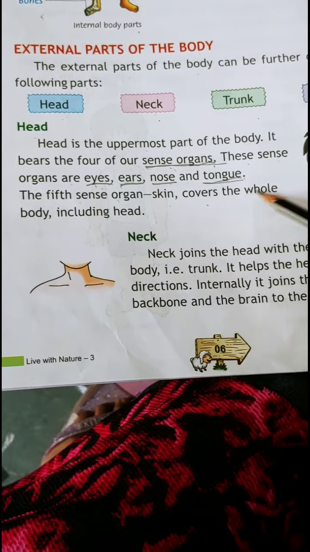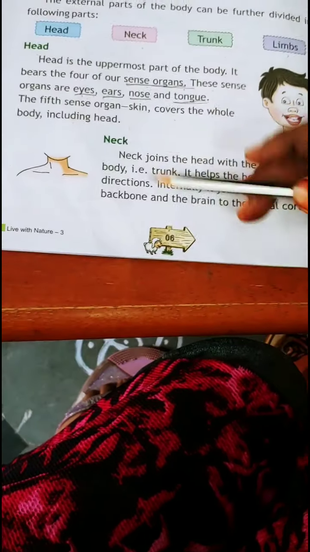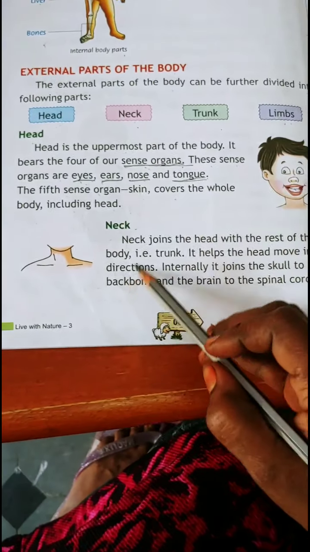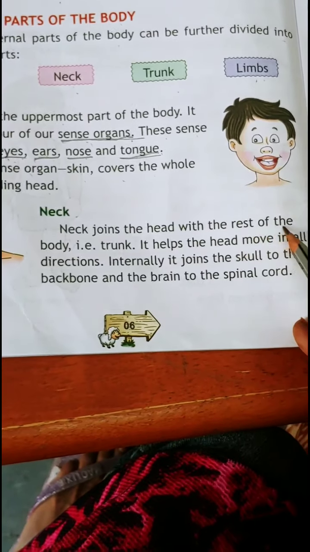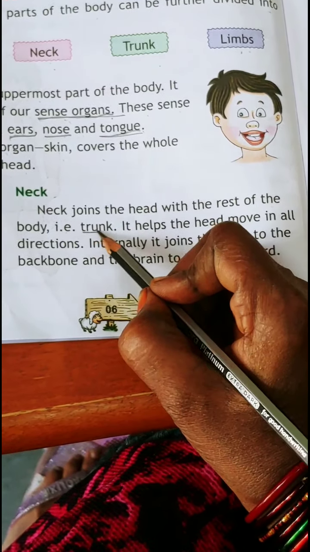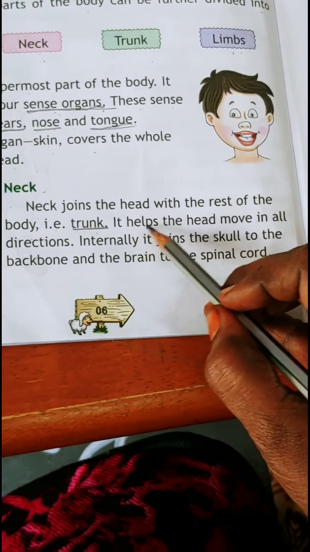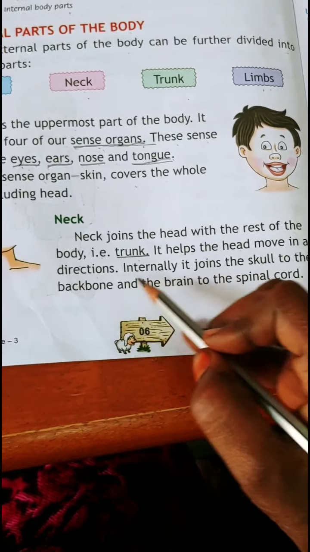It covers the whole body including head. Next part is neck. Neck joins the head with the rest of the body. That is trunk, T-R-U-N-K, trunk. It helps the head move in all directions.